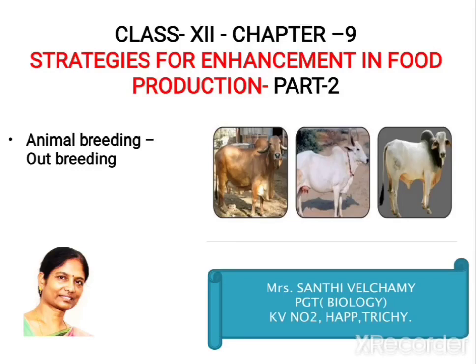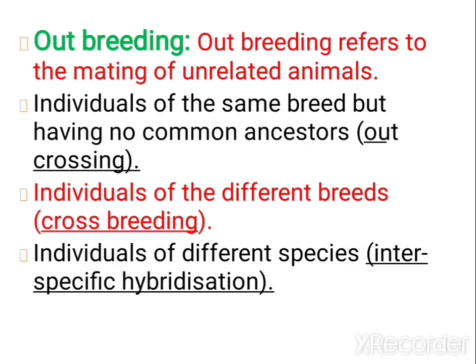So today we are going to continue the chapter Strategies for Enhancement in Food Production. The topic going to be covered is outbreeding. So now let us go inside the chapter. In the previous part we studied regarding inbreeding. Today we are going to study regarding outbreeding.